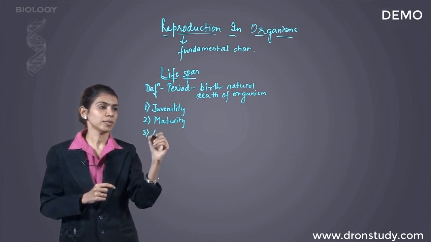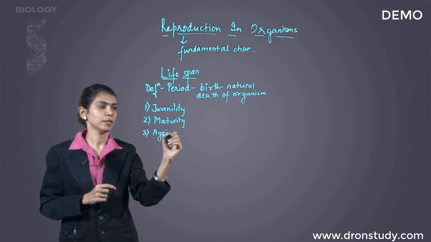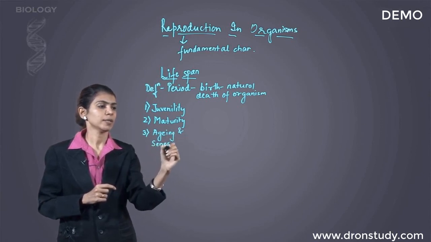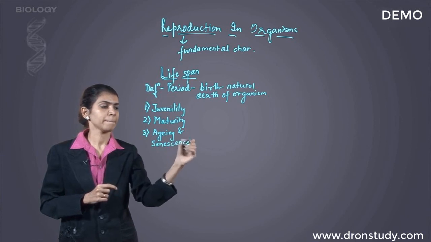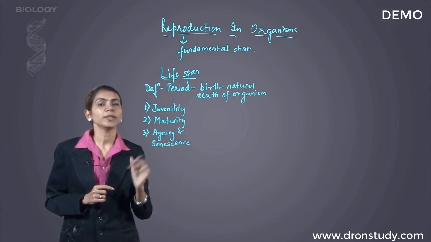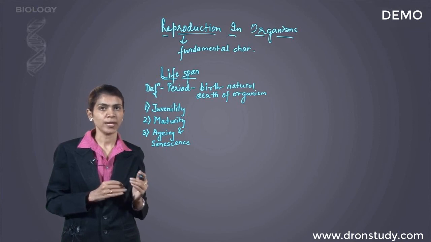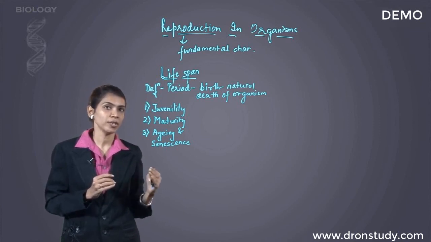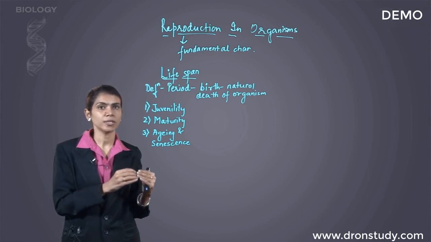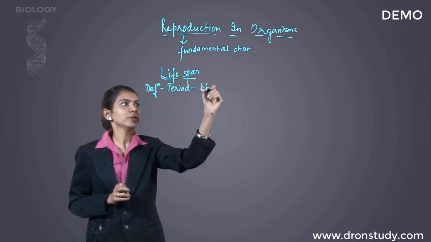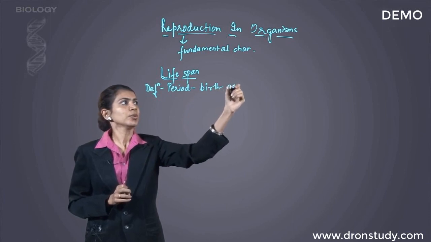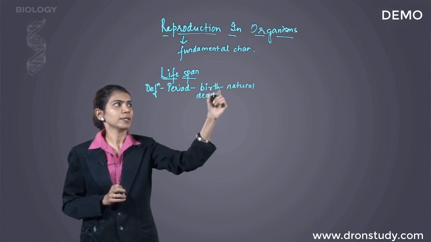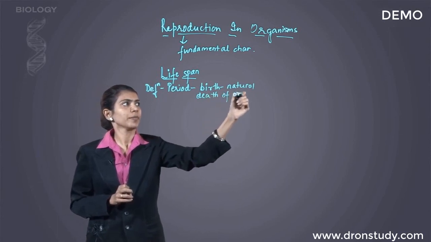Third stage is aging and senescence. Aging is the process wherein the body gradually deteriorates. That means every cell, every tissue, is undergoing aging. It ages and then it undergoes gradual deterioration from birth to natural death of an organism.